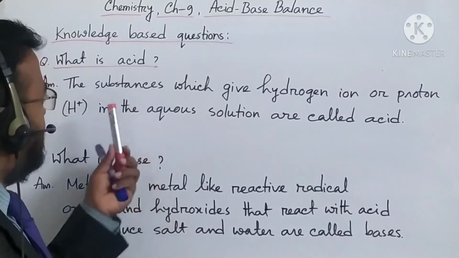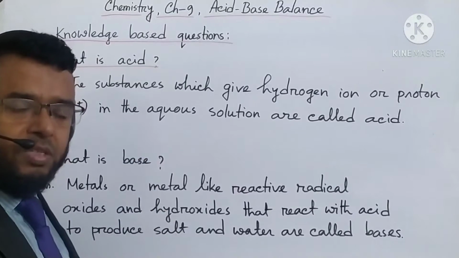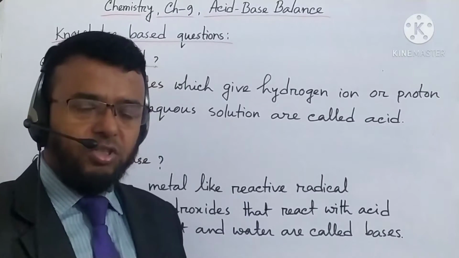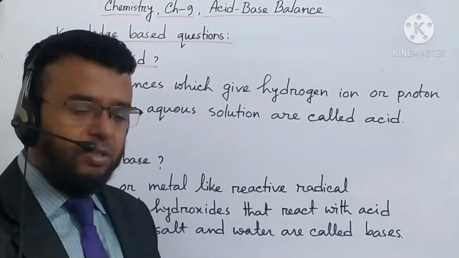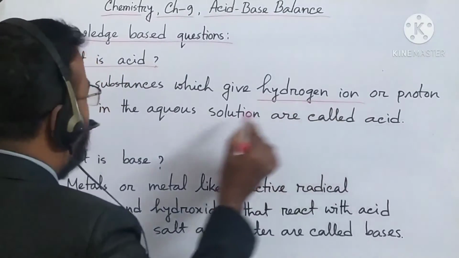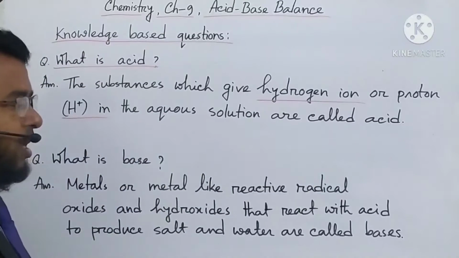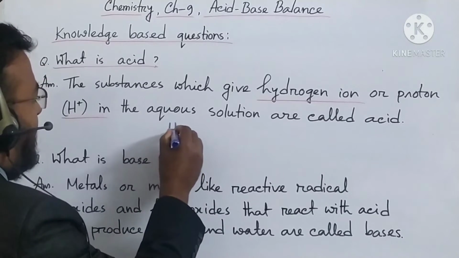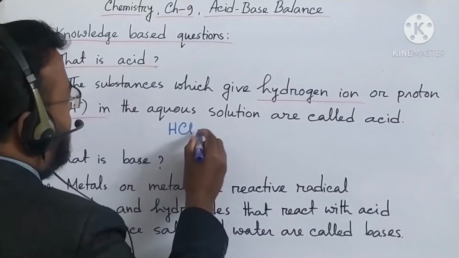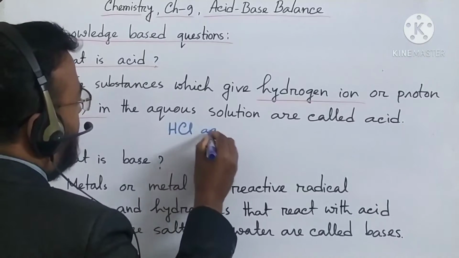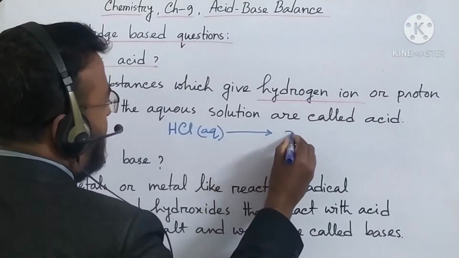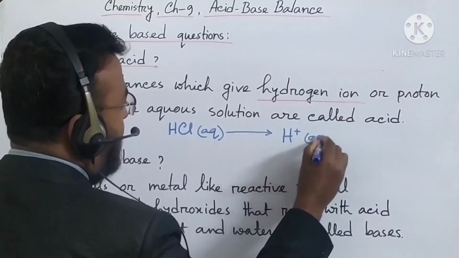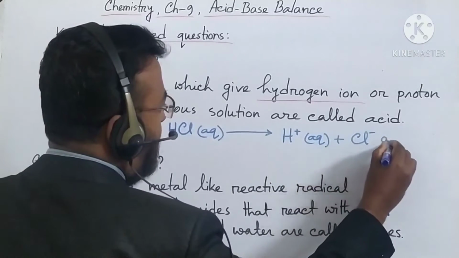A substance which gives hydrogen ion, that means H plus, proton, in aqueous solution is called acid. For example, hydrochloric acid in aqueous solution gives hydrogen ion, H plus, and chloride ion.